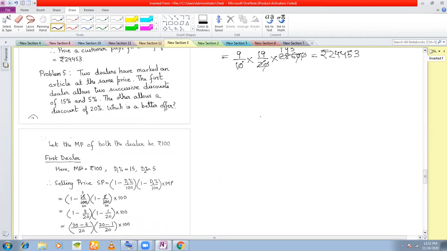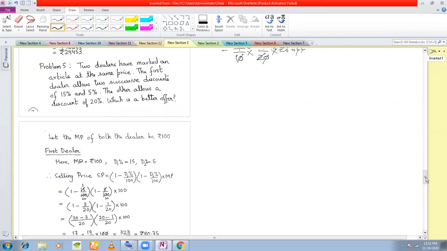Next problem. Two dealers have marked an article at the same price. The first dealer allows two successive discounts of 15% and 5%. The other dealer allows a discount of 20%. Which is the better offer? Here you will actually learn what happens in a successive discount. See, I have two shops, and I am the customer. I'm going to a shop to buy something, and I've got the option of buying it from two shops.